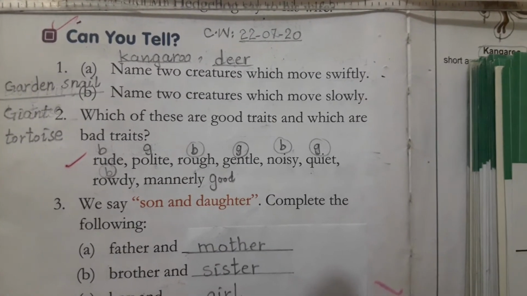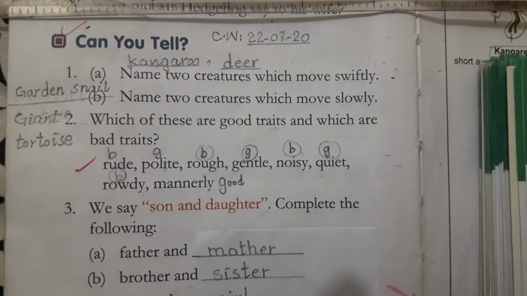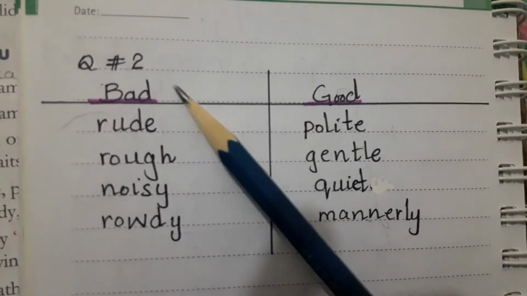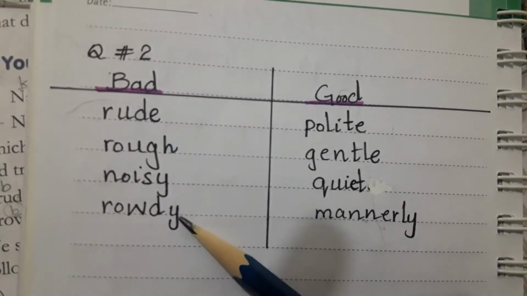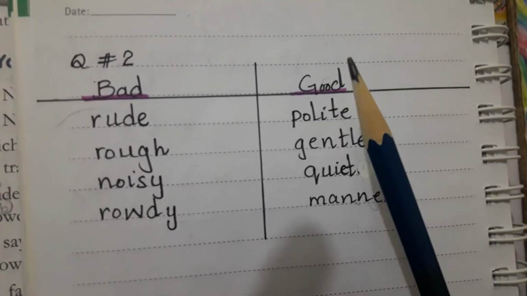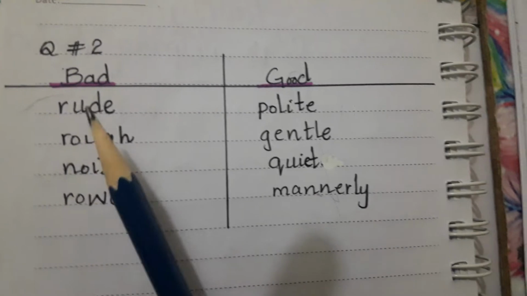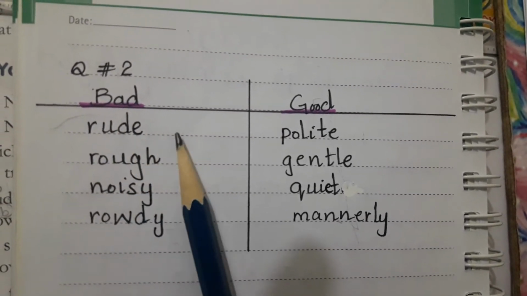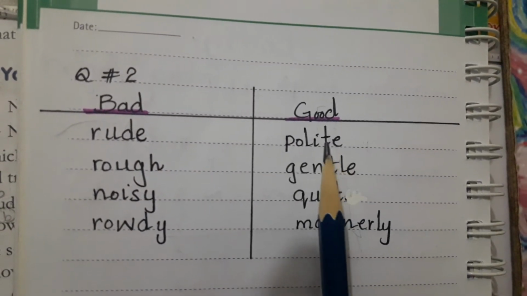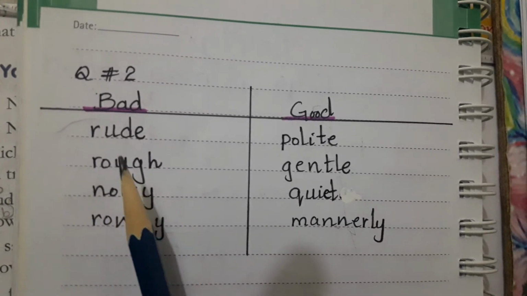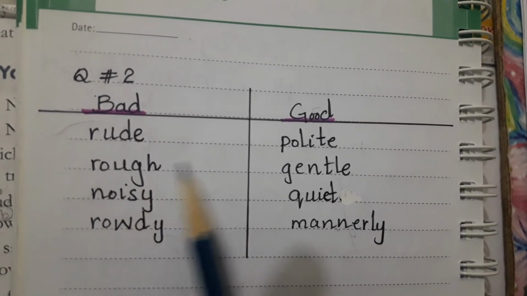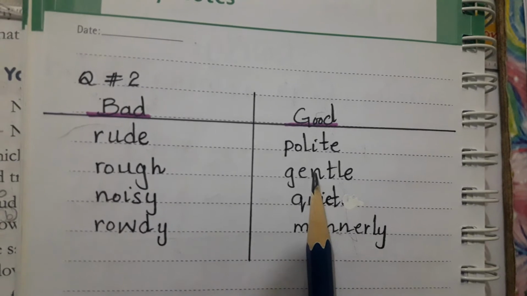So let's explain. First of all, I will explain it. Okay students, I separated bad qualities and good qualities. Okay, so I will tell you the meaning of rude. Rude means ill mannered, and polite means well mannered. Rough means uneven surface, not smooth, and gentle means having a kind temperament.